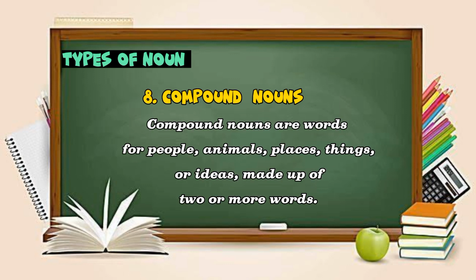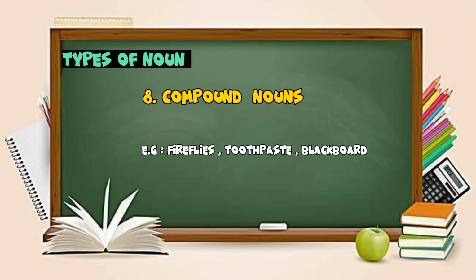The next type is compound nouns. Compound nouns are the words for people, animals, places, things, or ideas made up of two or more words. For example, if we see fireflies or toothpaste, or we can see blackboard. So these are the combination of two or more words.